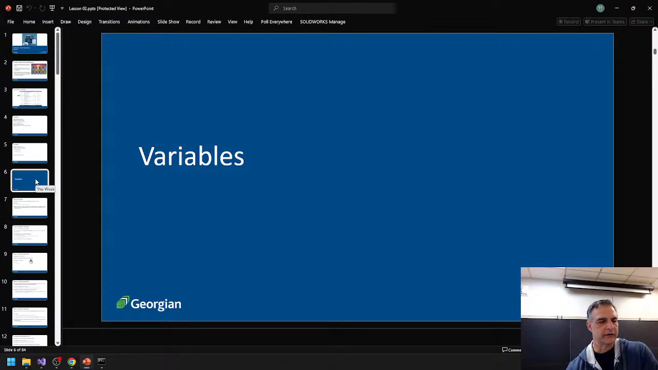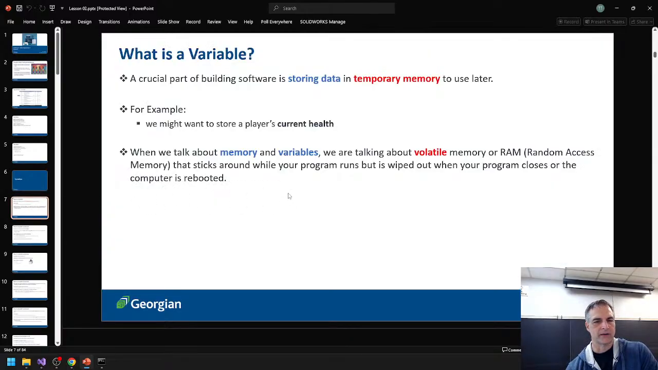Let's get right into variables. What are variables? It's the fundamentals of what we do. Without variables, we can't store any data, and we can't retrieve any data. When I make my PowerPoint slides, I highlight the stuff I want you to remember. It's about storing data, and it's in temporary memory.